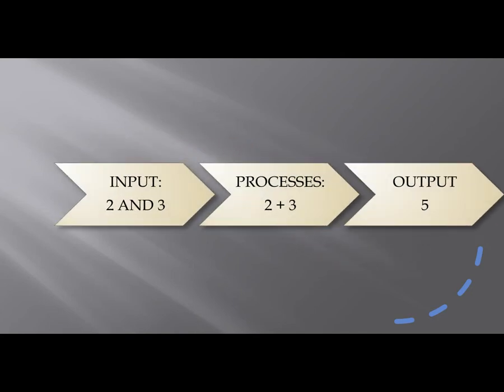Now I would like to give an example. Suppose we have two numbers, 2 and 3. We have to add two numbers, 2 and 3. So what will be the input for that? The input will be 2 and 3. And then insert the arithmetic operation which I want to do, and in this case, is addition. Now after the input, the computer will process my input, that is 2 plus 3 would be done by the computer, and the output given to us by the computer would be 5.